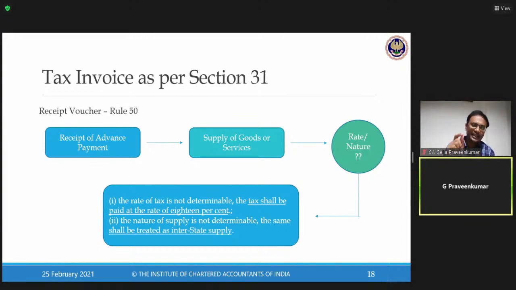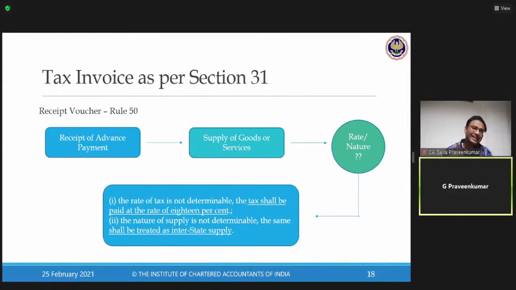Section 13(1)(3), time of supply for services, hyphen, receipt of advance. Now, please keep in mind, whenever money is received in advance in relation to supply of taxable services, my time of supply triggers, that is the date of receipt of advance. Generally, after provision of service, I need to raise a tax invoice. But when we talk about payment of taxes, that is time of supply, my time of supply is triggered the moment I receive my advance.